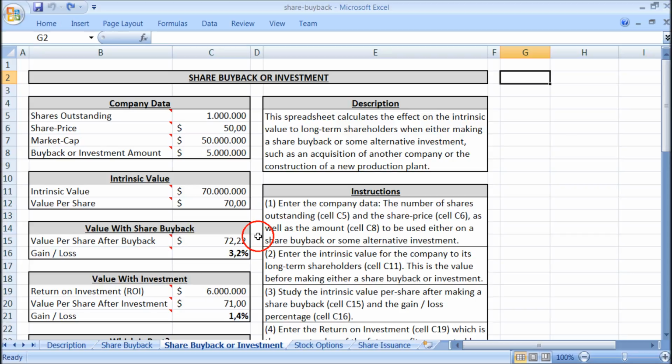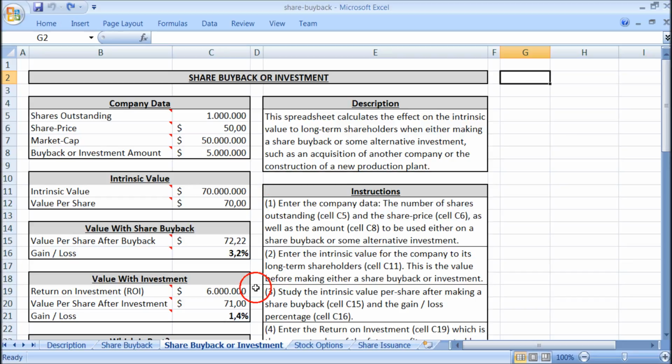Let's say that we make a share buyback for $5 million. Then the intrinsic value per share after the buyback is $72.22. And this is 3.2% more than the intrinsic value before the share buyback, which was only $70.